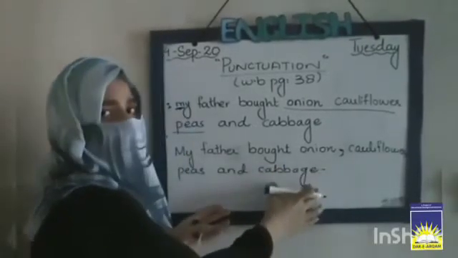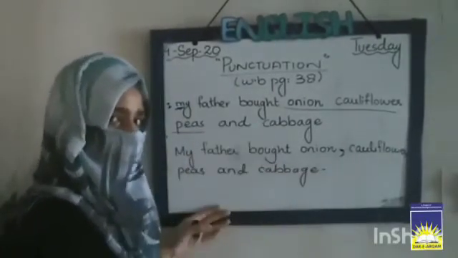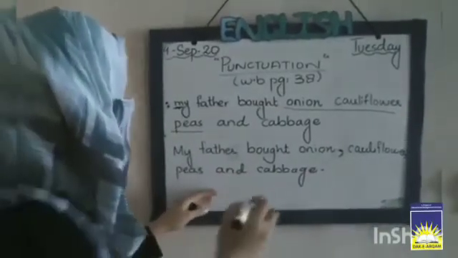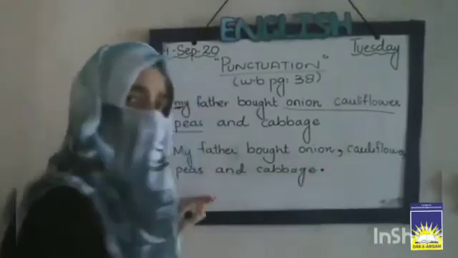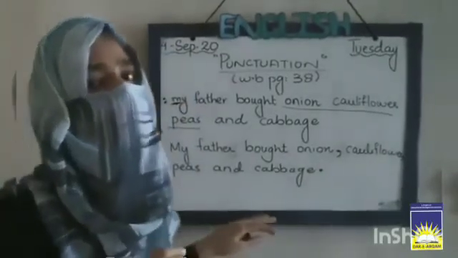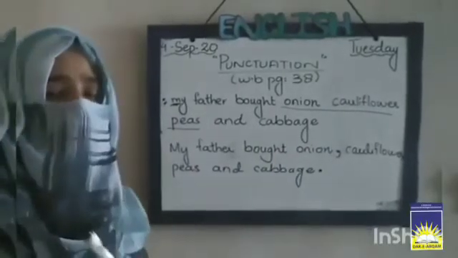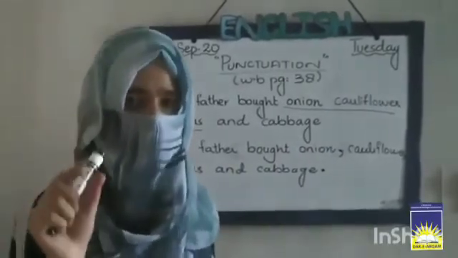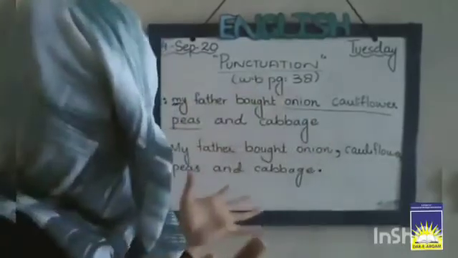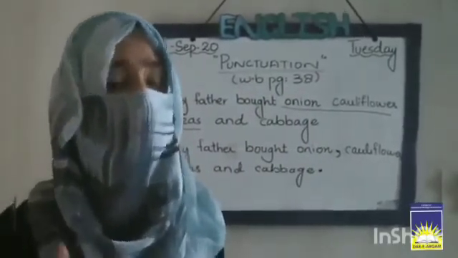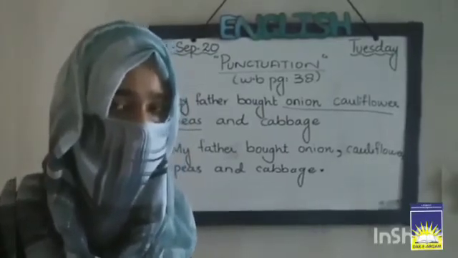Now this is the last one, and before the last word we will write and. So this is how it will be, and it will end with a full stop. Why? Because it is a simple sentence. There is no question in this sentence, so it will end with a full stop. So these are the punctuation rules, and we have to apply these rules in our exercise that is given to us in the workbook. At page number 38, these are the sentences, and here